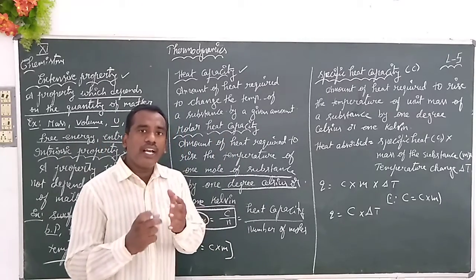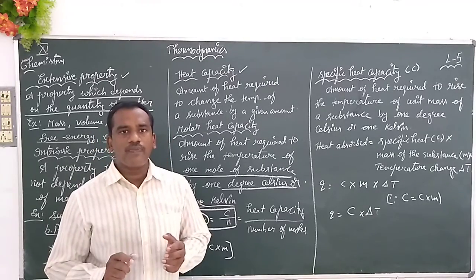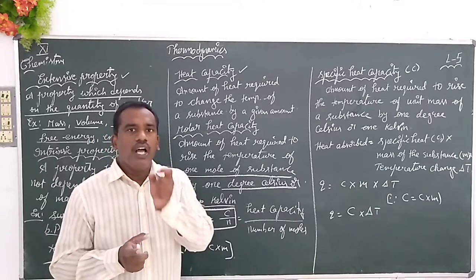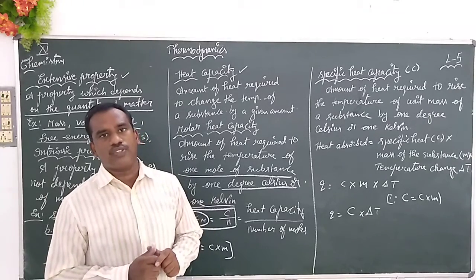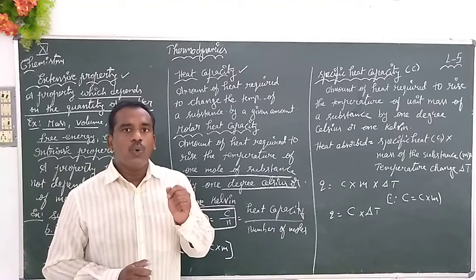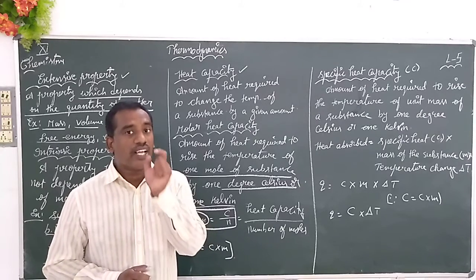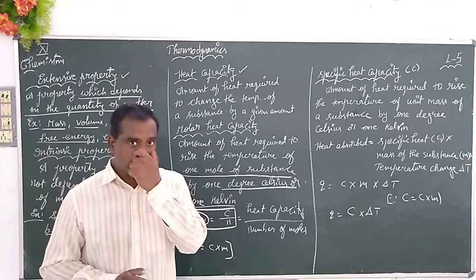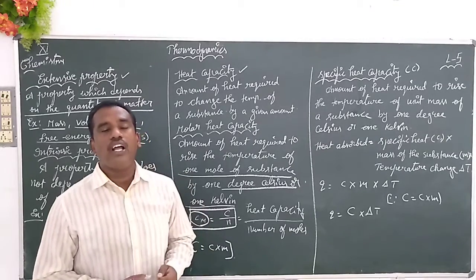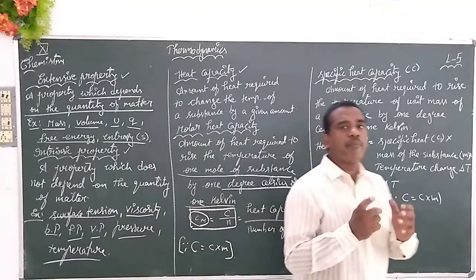But if you are calculating the amount of heat required to raise the temperature of a given amount of substance, the amount of heat required to raise the temperature by 1 degree Celsius or 1 Kelvin for a given amount of substance, at such a point we will use the definition called specific heat capacity.